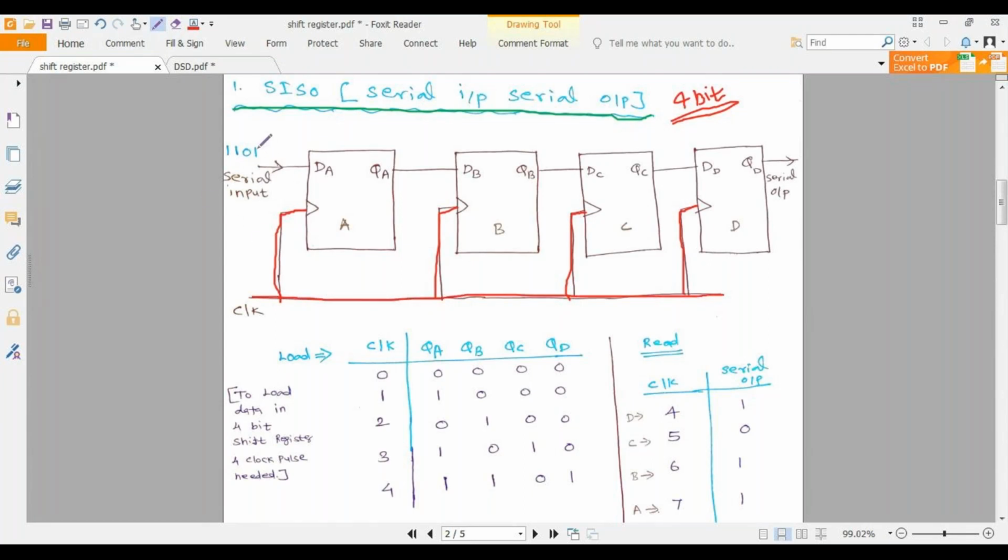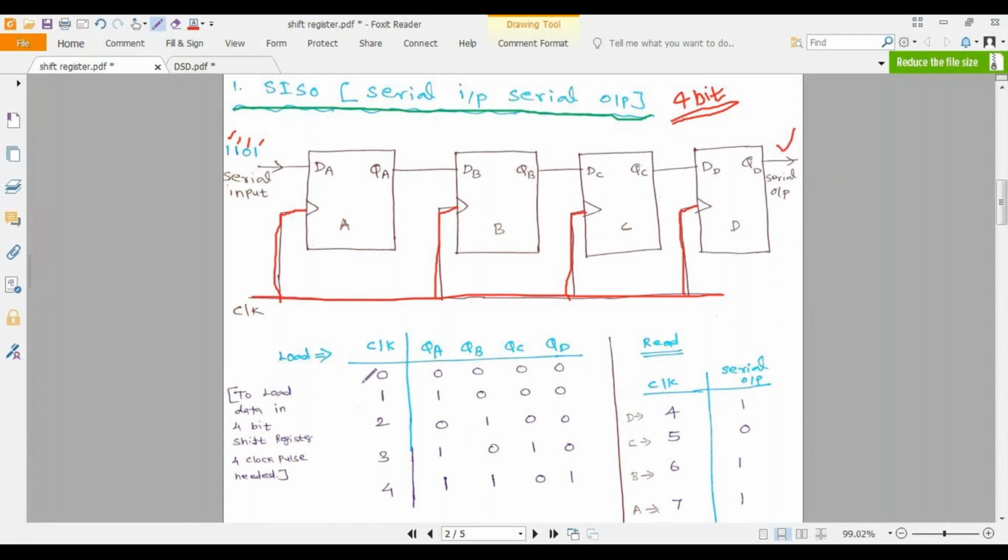So here I am taking 1 0 1 1. This is my 4-bit information. Now I am going to load this 4-bit information, then read the output one by one in the output section. For that I am going to use clock pulses.